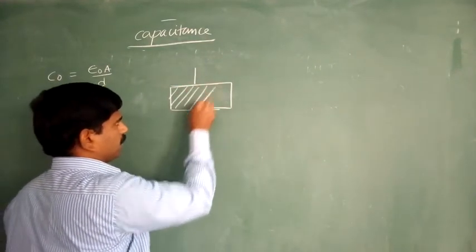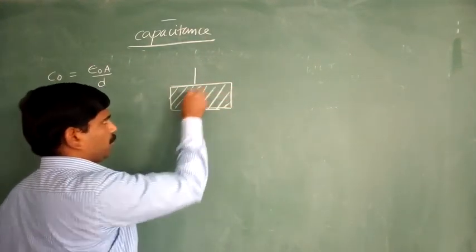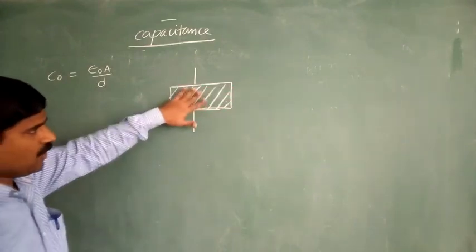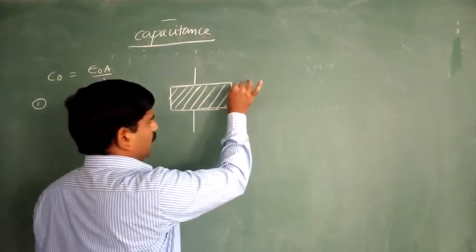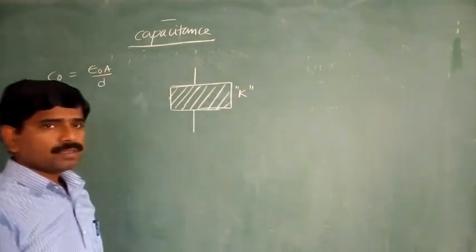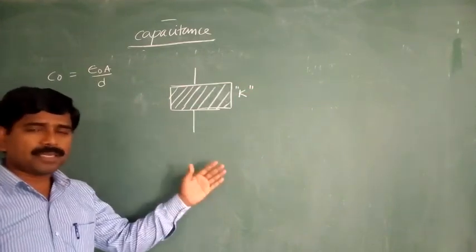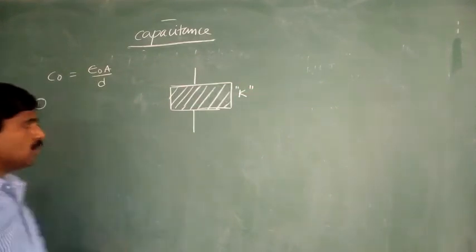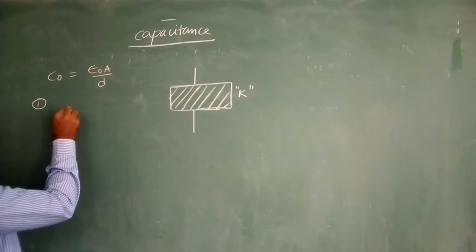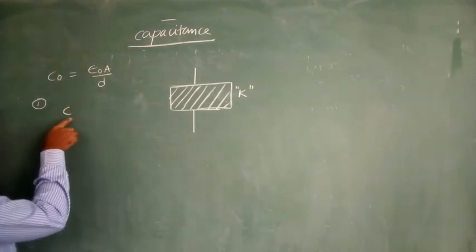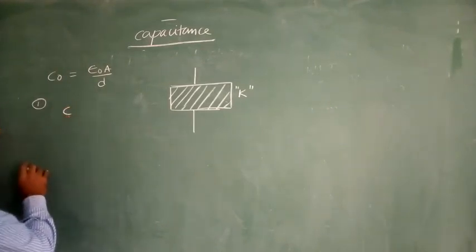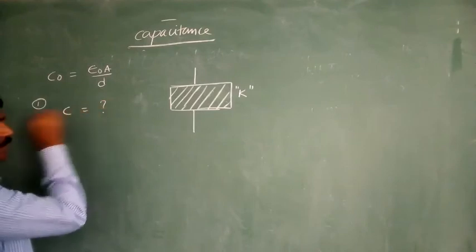Total gap, that means the separation between the two plates is entirely filled with the dielectric of dielectric constant K. Then what is the capacitance of that capacitor? So in that situation, the capacitance of the capacitor with dielectric, we are taking that as C. C is equal to how much?